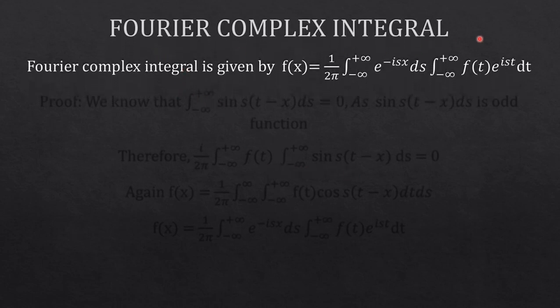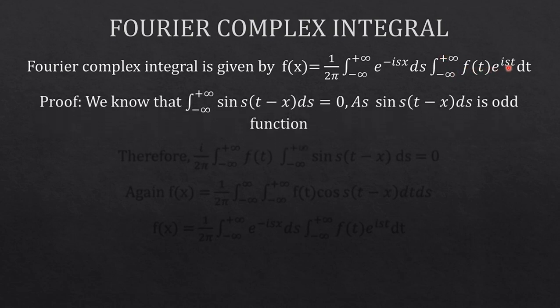Next, the Fourier complex integral. The Fourier complex integral is given by f(x) = 1/2π ∫ from −∞ to +∞ e^(−isx) ds ∫ from −∞ to +∞ f(t) e^(ist) dt. This relation can be derived with the help of the Fourier integral theorem.